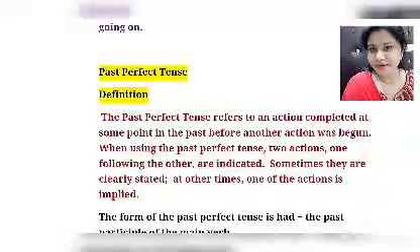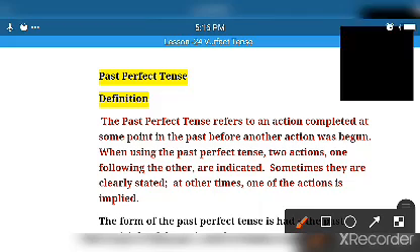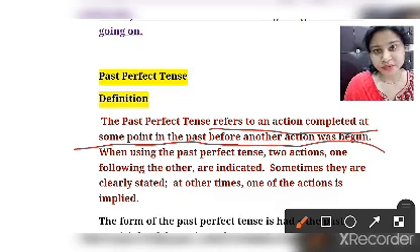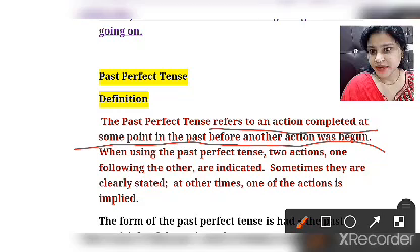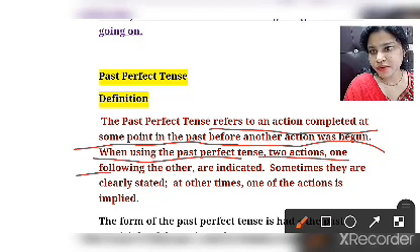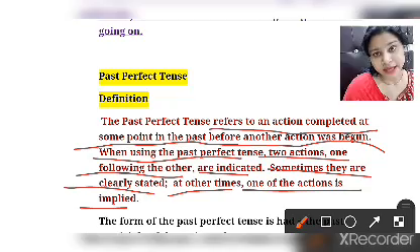What about the past perfect? The past perfect tense refers to an action that is completed at a point in the past before another action began. One action is completed just before another action begins. When using the past perfect tense, two actions, one following the other, are indicated. Sometimes they are clearly stated, at other times one action is implied.